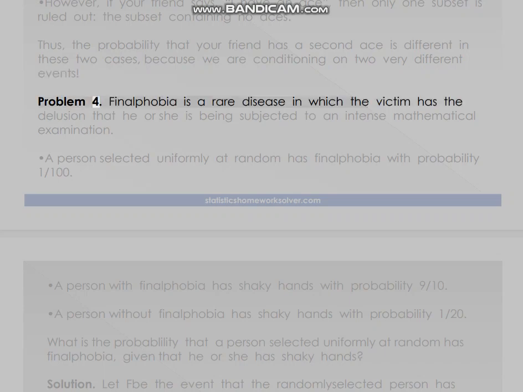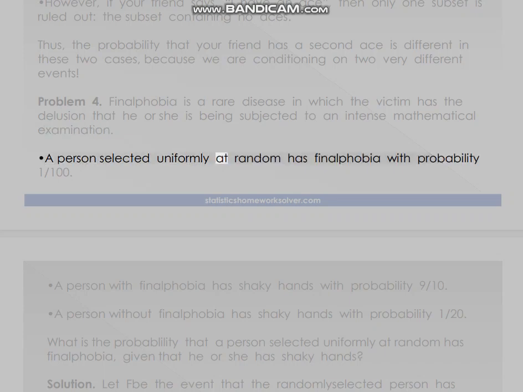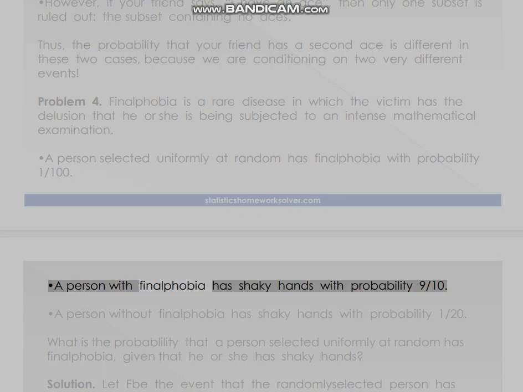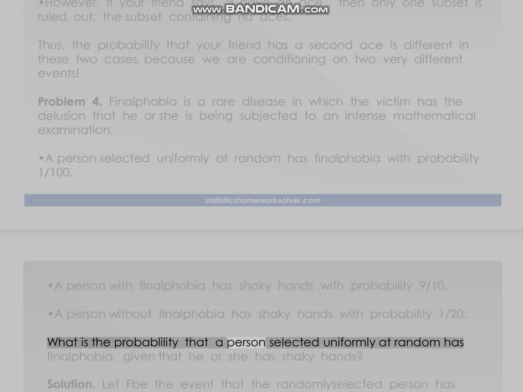Problem 4. Final phobia is a rare disease in which the victim has the delusion that he or she is being subjected to an intense mathematical examination. A person selected uniformly at random has final phobia with probability 1 out of 100. A person with final phobia has shaky hands with probability 9/10. A person without final phobia has shaky hands with probability 1 in 20. What is the probability that a person selected uniformly